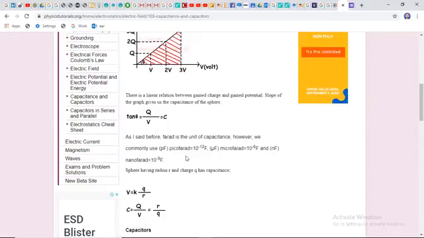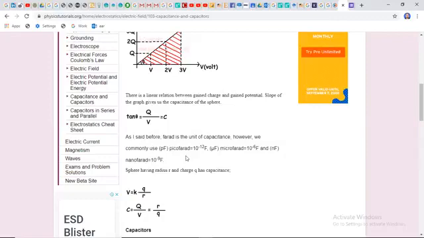A fan capacitor's capacity normally starts at 2 or 2.5 microfarad, depending on the size of the fan, and it increases up to a maximum rating of 3.5 microfarad.